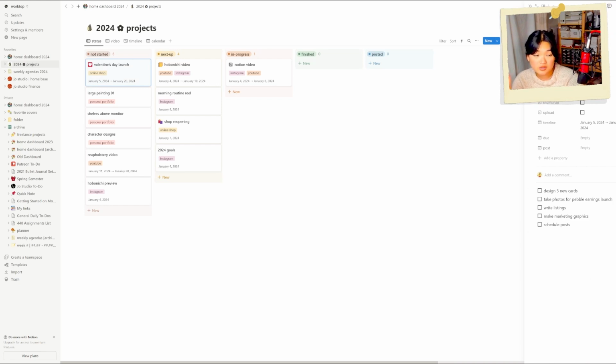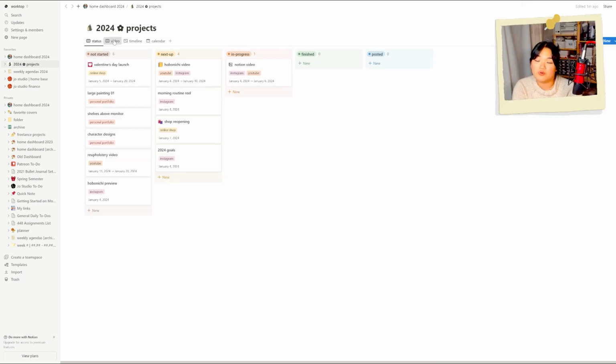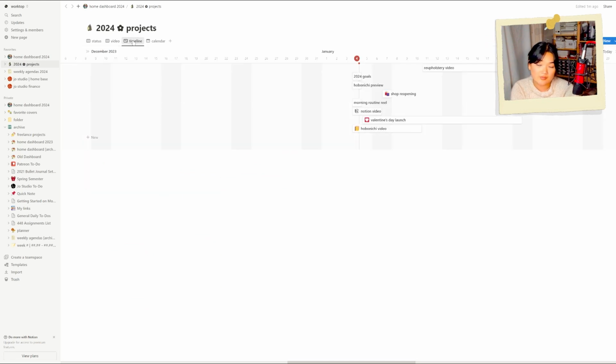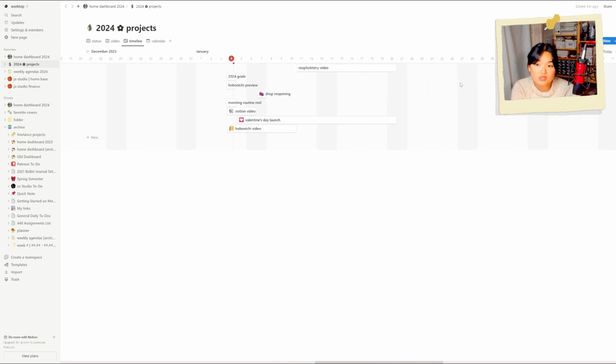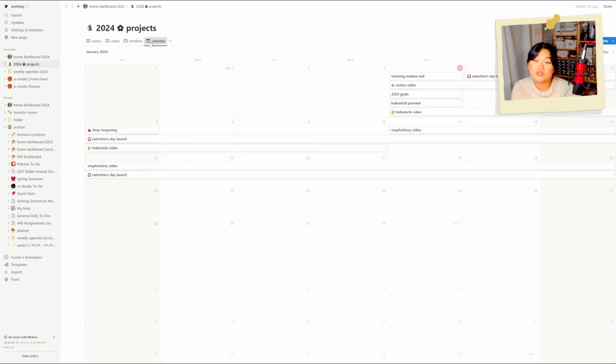So this, let me move myself for a second, is my page for my Valentine's Day shop launch, and these are the things that I want to get done for it. Simple. These are two of the same style of board. This is the board style view, but you can also view this database as a timeline. And so I can see how many things I'm working on at once and the view of what it's going to look like over the year, as well as viewing it in a calendar, which I find really helpful.